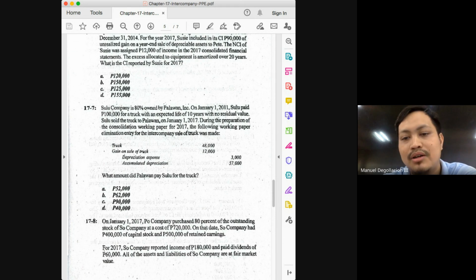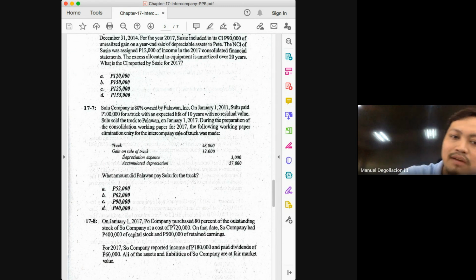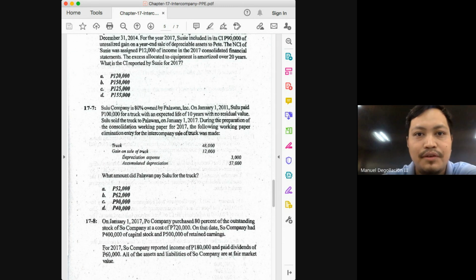I hope you understand how we got the 52,000. The depreciation expense was credited by 3,000. That means in the eyes of the consolidated entity, depreciation expense is overstated by 3,000. Okay, so if the correct amount of depreciation expense in the eyes of the consolidated entity is 10, and we know that it is overstated by 3, that means the depreciation expense reported by the buyer must be 13. And if the remaining useful life is 4, 13 times 4 will give you 52,000.